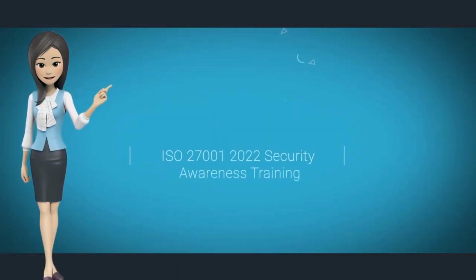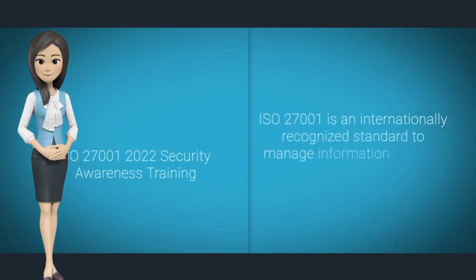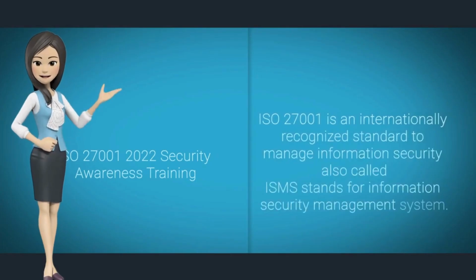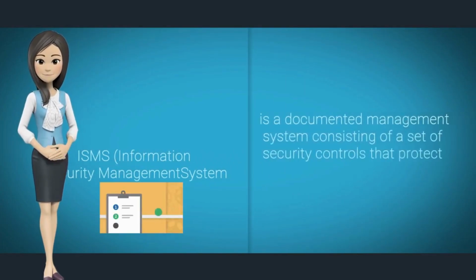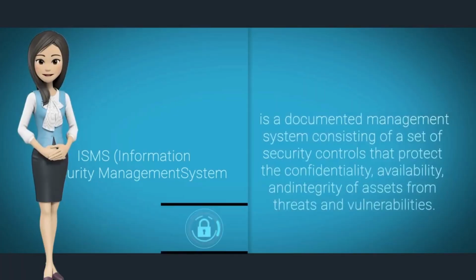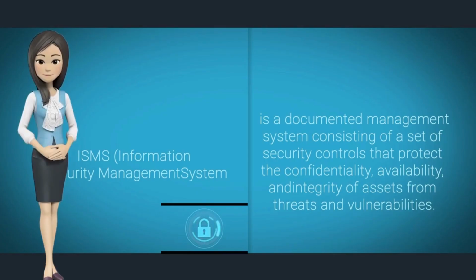ISO 27001 is an internationally recognized standard to manage information security, also called ISMS, which stands for Information Security Management System. ISMS is a documented management system consisting of a set of security controls that protect the confidentiality, availability, and integrity of assets from threats and vulnerabilities.